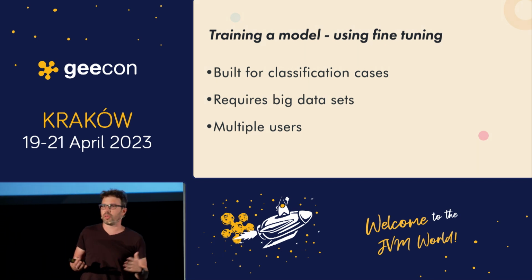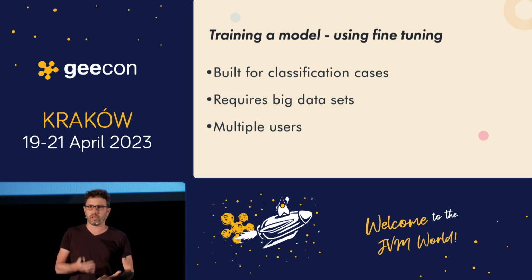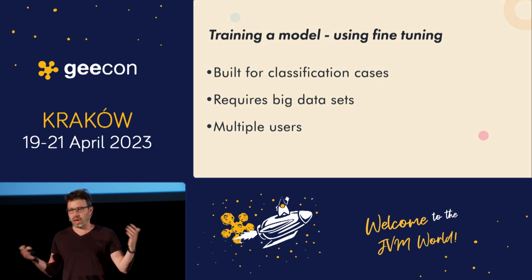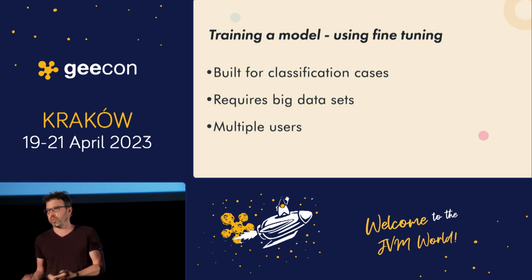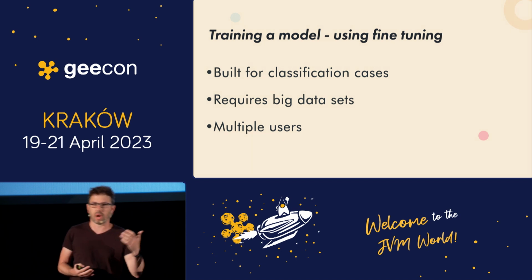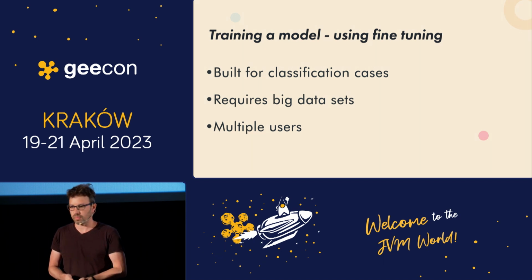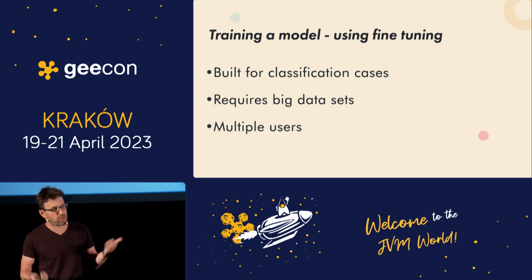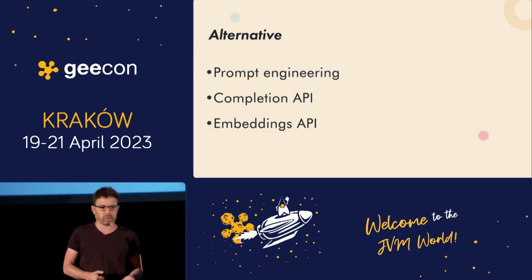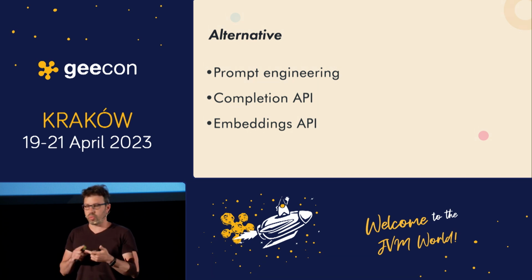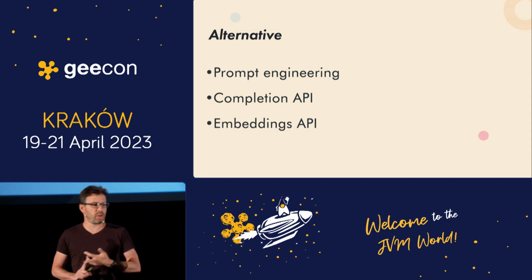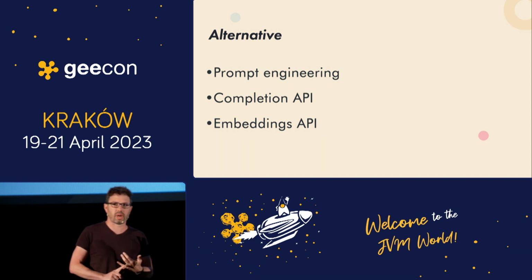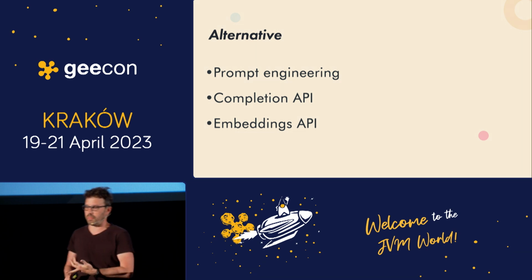Also, not sure it's good if you want to build this for multiple users. Each user has their own data. You don't want to train thousands of models now and hold thousands of models, right? We need a much simpler solution than fine-tuning a model for each user. So obviously there is an alternative. What we're going to build today, we can build what we want, a personal bot, with prompt engineering, the completion API, and the embedding API for OpenAI. That's what we're going to do today.